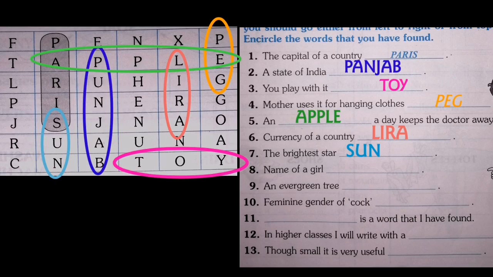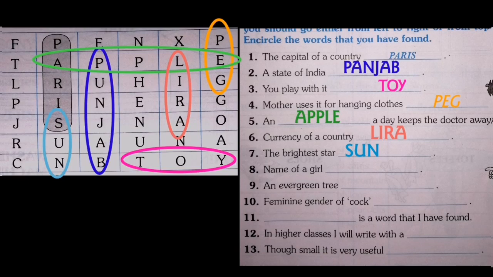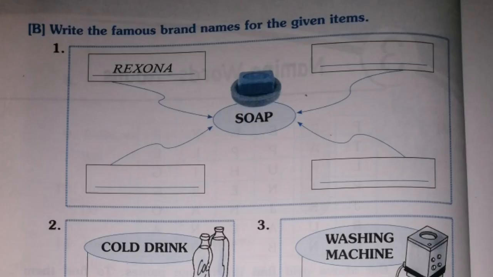So, dear children, we have found 6 names. Punjab is a name of a place. Toy is a name of a thing. Peg is a name of a thing. Apple is a name of a fruit. Lira is a name of a currency. Sun is a name of a star. So these all are names. All naming words are called nouns. And find out the other words by yourself.